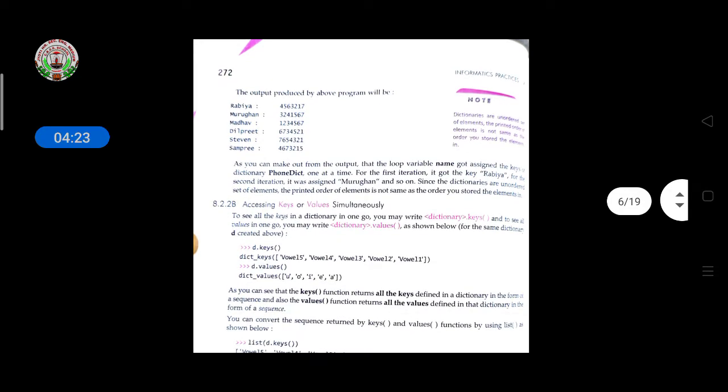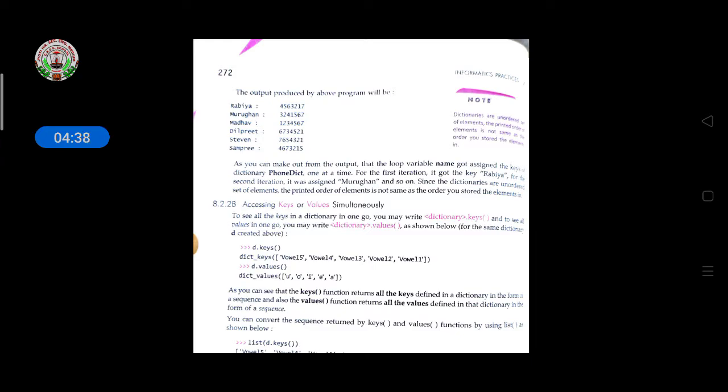So name means all the names it will call one by one. Here the output is shown: Rabia, all the keys are there with the values, the phone numbers. As you make out from the output, the loop variable name got assigned the keys of the phone dictionary one at a time.